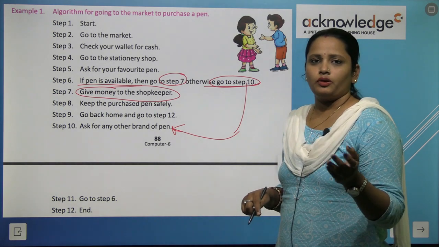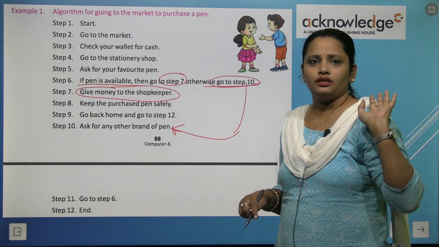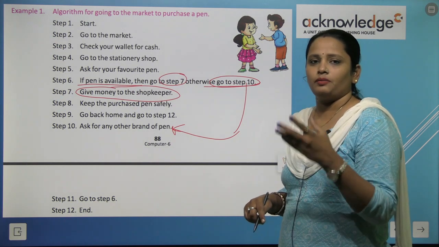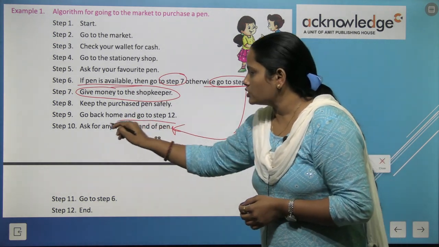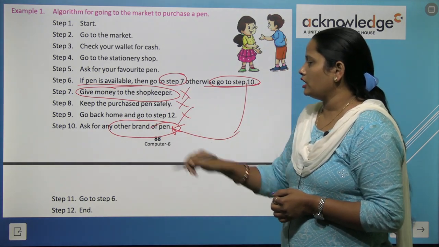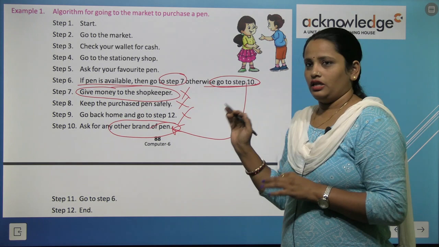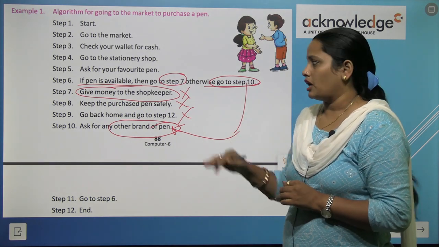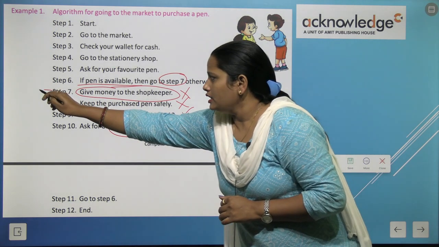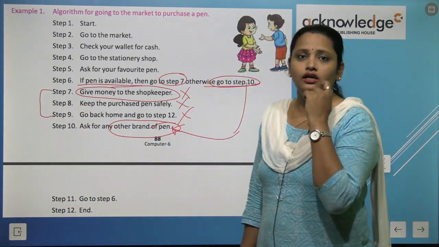So I went to the shopkeeper, I asked him that I want a pilot pen and the shopkeeper said, I don't have any pilot pen, I have another pen. So we have to ask for another brand. These steps are not to be followed if there is no pen at the shop. If the shop does not have that particular pen, then we do not have to follow these 3 steps.